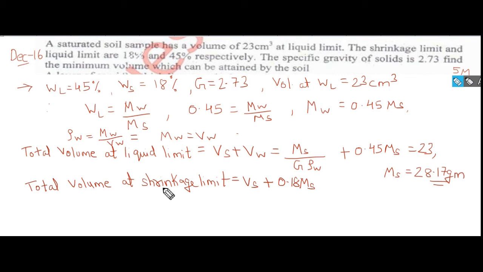Therefore, the total volume at shrinkage limit is given as volume of solid plus volume of water at shrinkage limit, which is 0.18 times mass of solid.